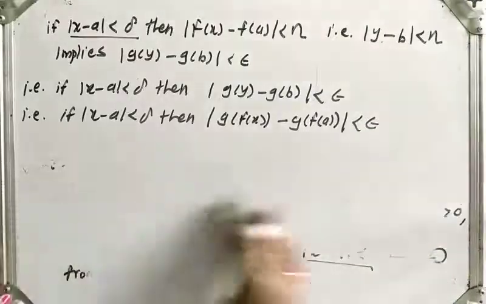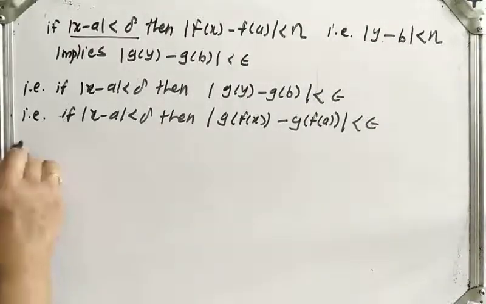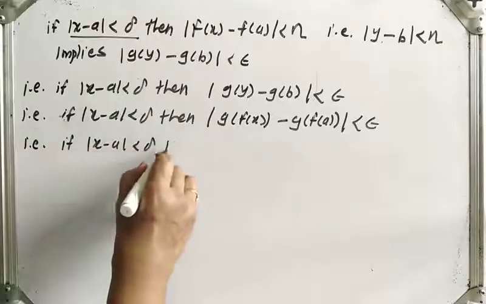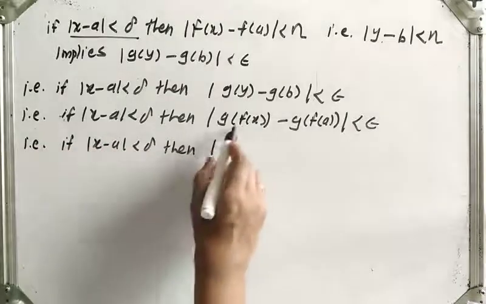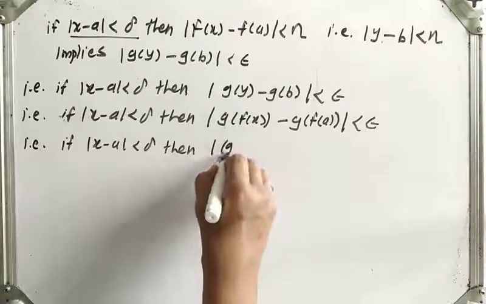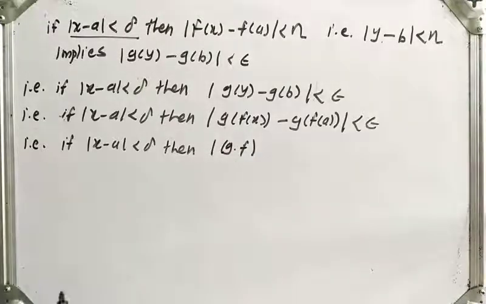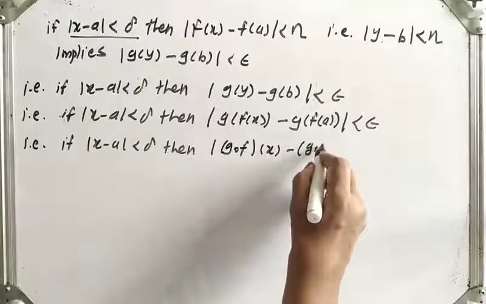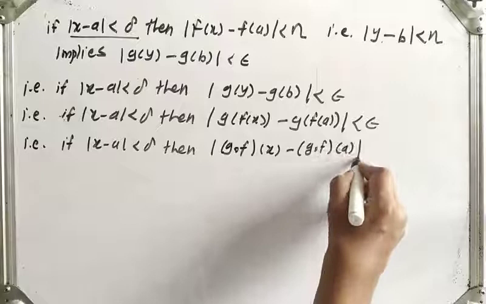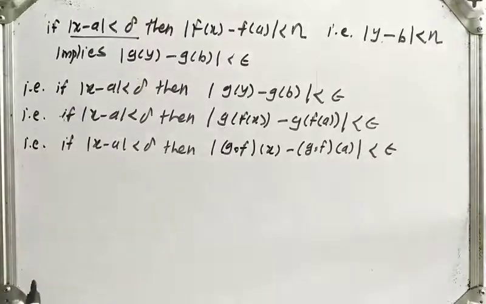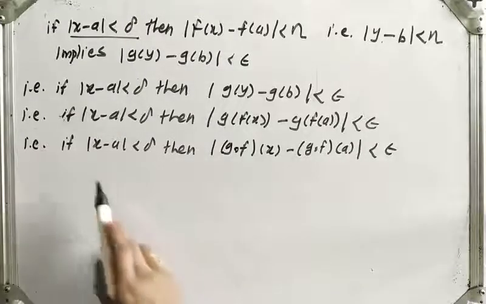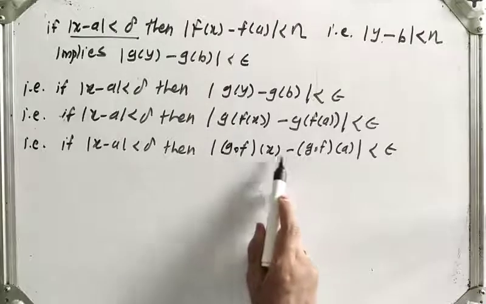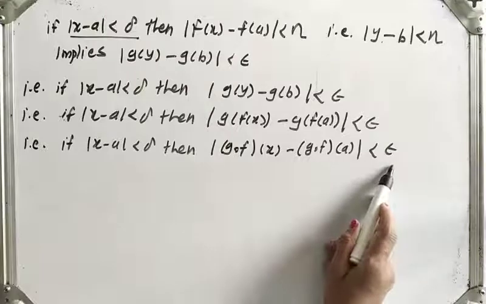So this we can write as, if mod of x minus a is less than delta, then mod of g of f of x, which is nothing but the composite g dot f of x, minus g dot f of a is less than epsilon.